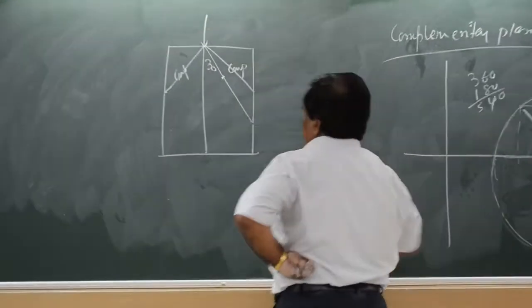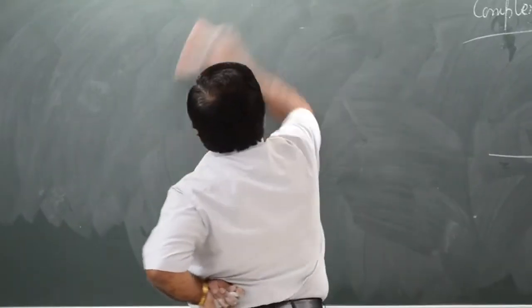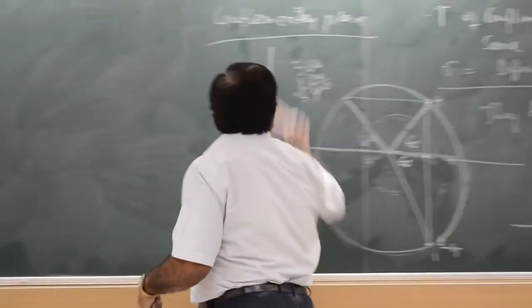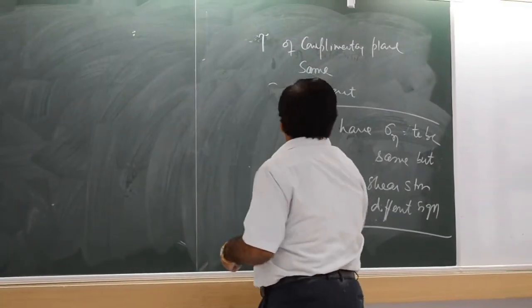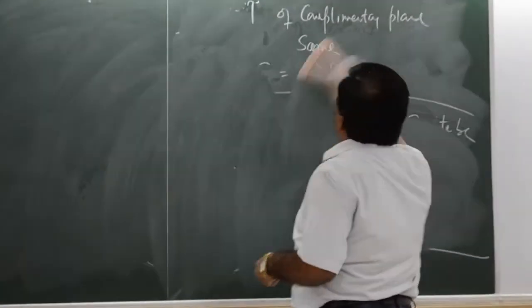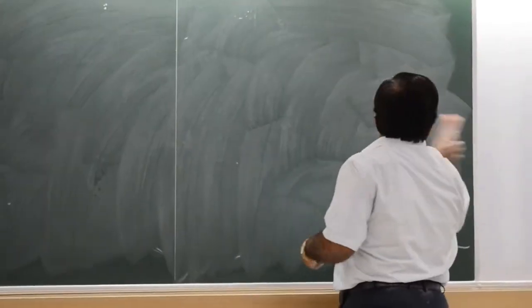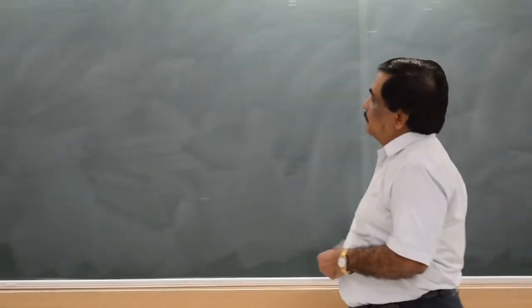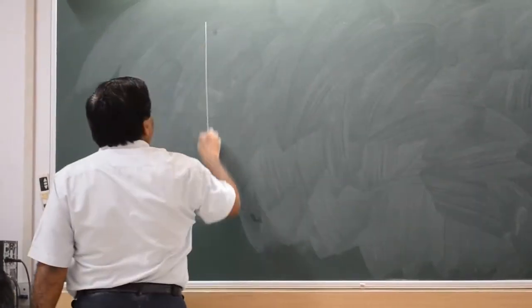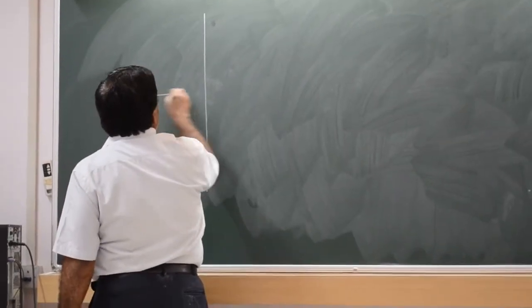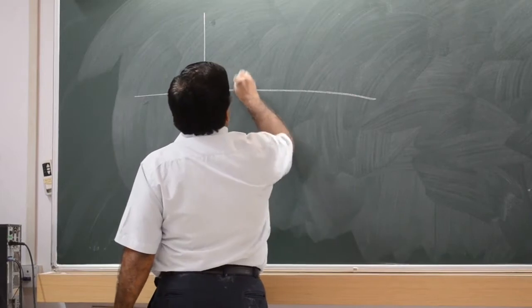Let's see something different now. This is the motion.